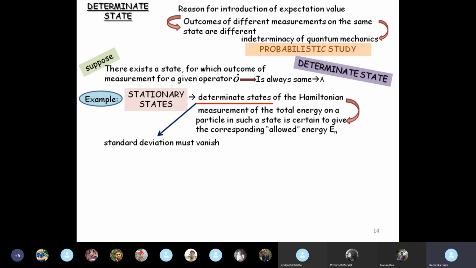Now, if the result is going to be the same every time, then the particular measurement and the average of all such measurements will be the same. So there will be no such difference, which means that there will be no standard deviation.